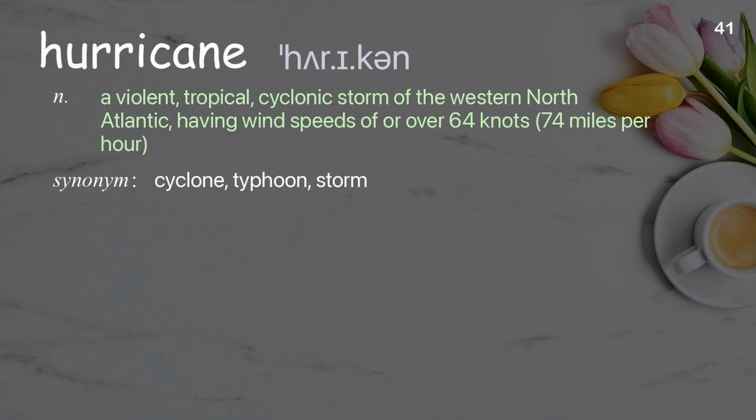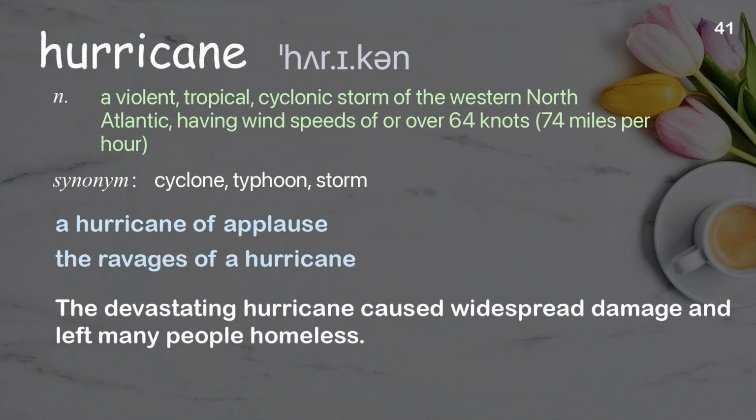Hurricane. A violent, tropical, cyclonic storm of the western North Atlantic, having wind speeds of or over 64 knots, 74 miles per hour. Examples: A hurricane of applause. The ravages of a hurricane. The devastating hurricane caused widespread damage and left many people homeless.